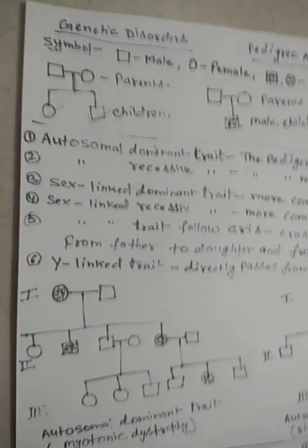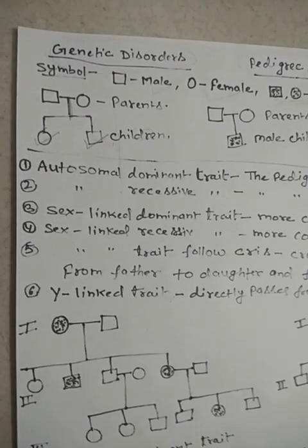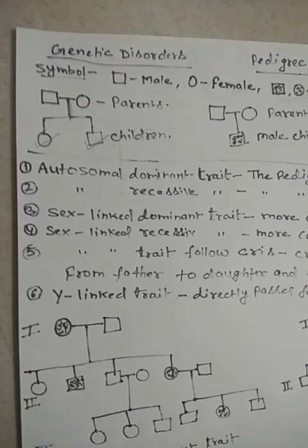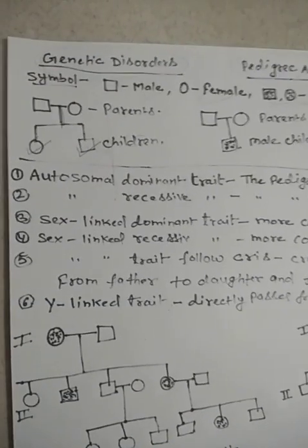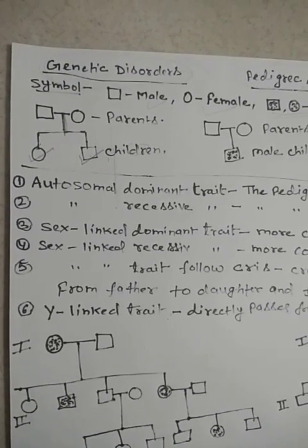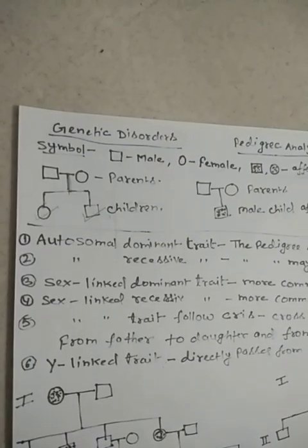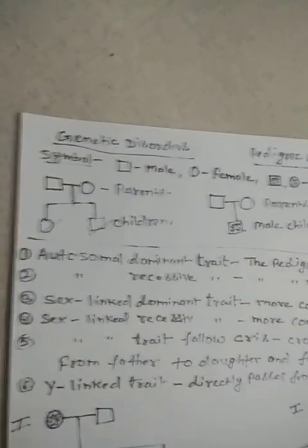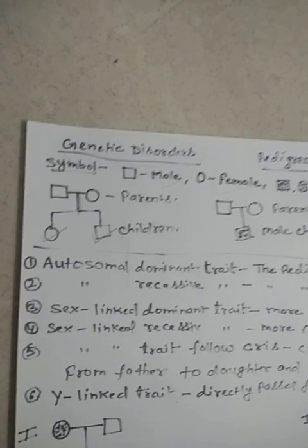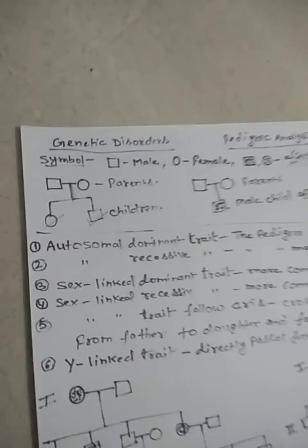So a Mendelian disorder can be traced in the family tree or in the family history. We can trace it because this disorder is transmitted to the offspring on the same lines as we have studied in Mendel's principles of inheritance. It follows the same pattern. It means the pattern of inheritance of such Mendelian disorders can be traced in a family by pedigree analysis.